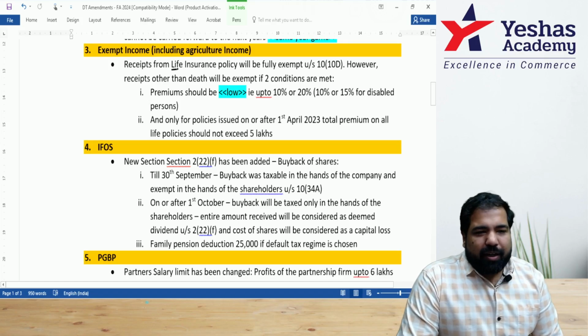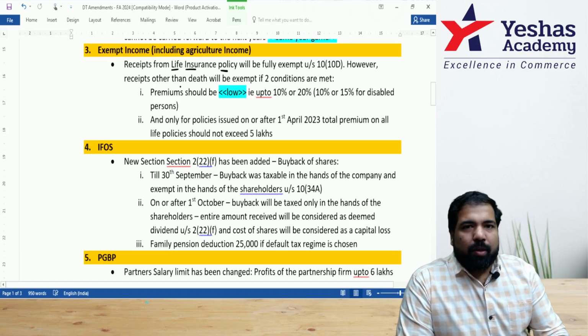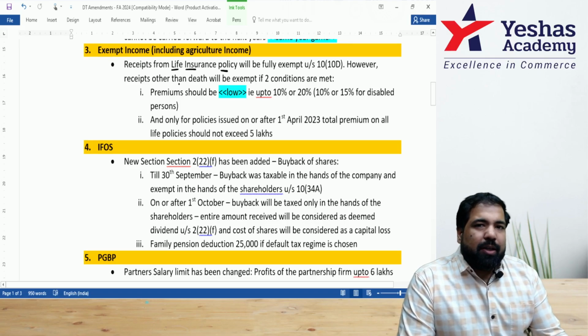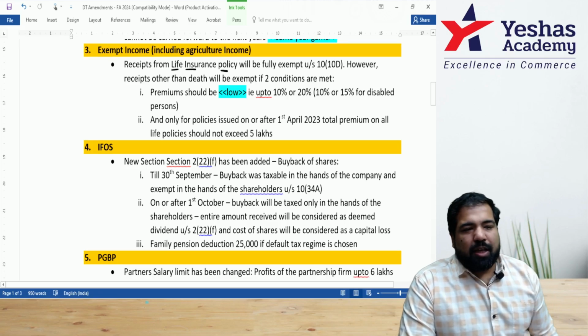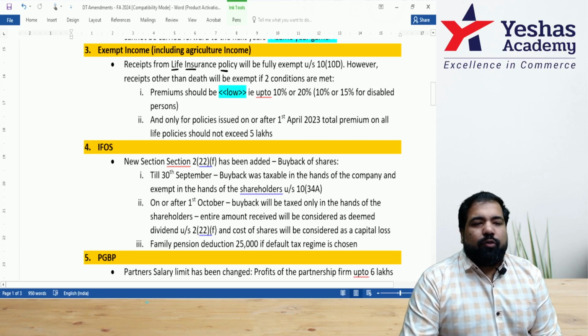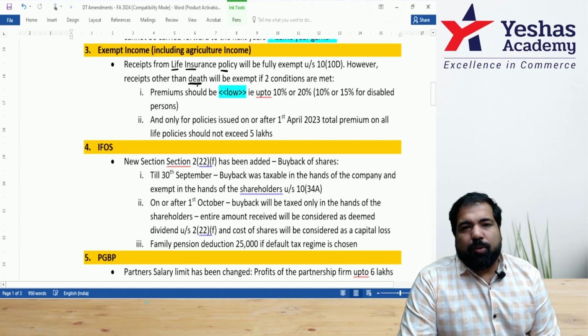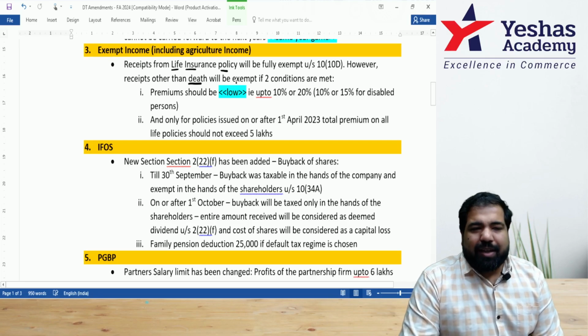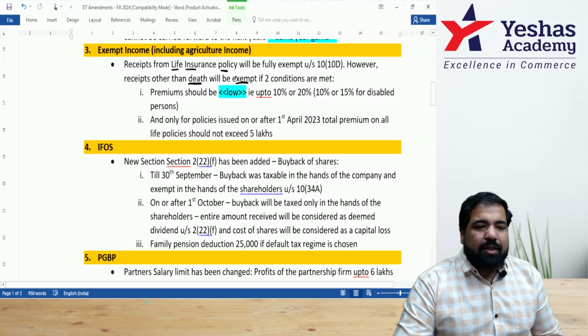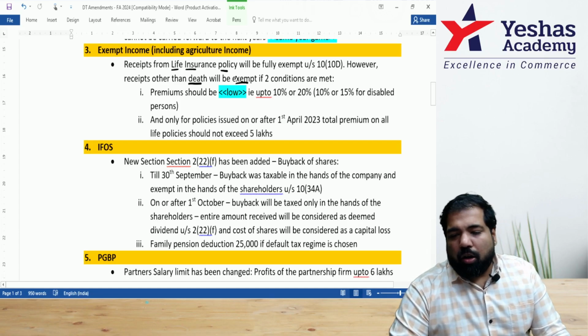Guys, you know, people take life insurance policies. You pay a premium and something happens to you, they pay the money to your family. If nothing happens to you, some money comes back, called money back policies. Let's talk about that. Life insurance policies, guys, if the amount has been received on death of a person, then the government does not have any taxation. That continues even till now on a very sentimental ground. They don't have any tax in case this happens on death.